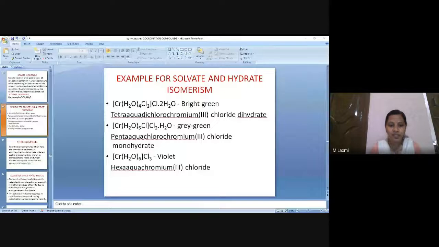So we have finished structural isomerism. The remaining we can see in the afternoon session.